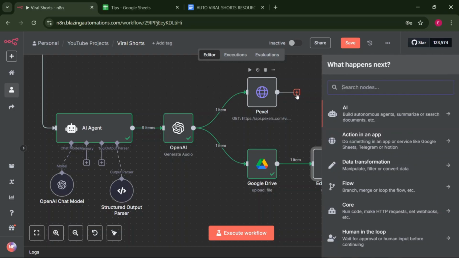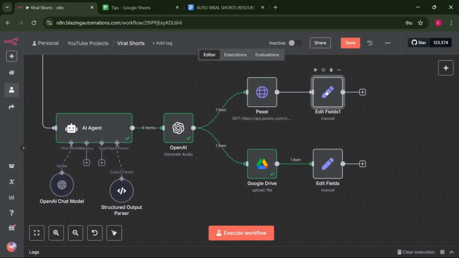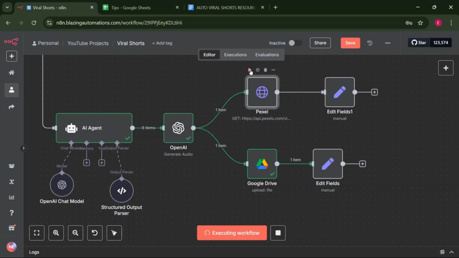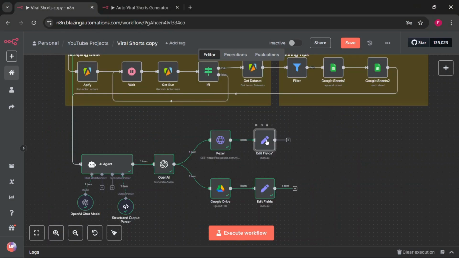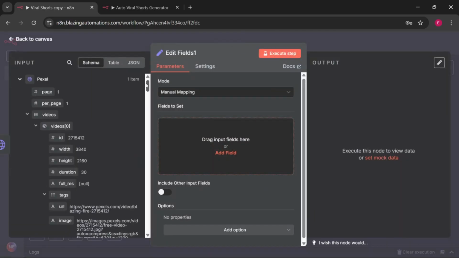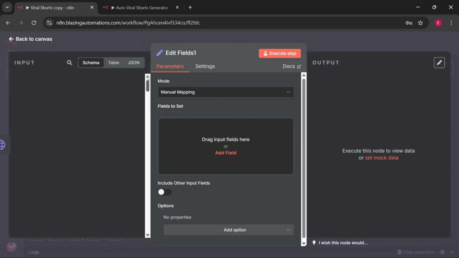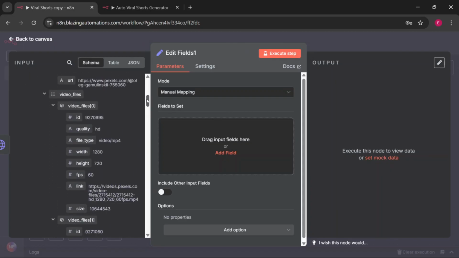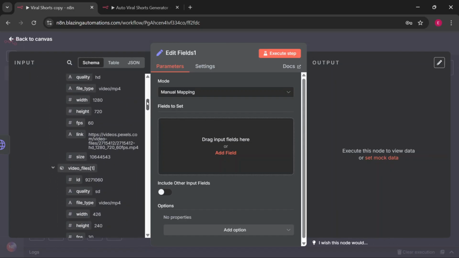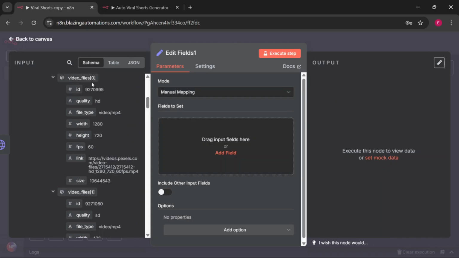Now let's set video link. So to do that, we need to run again the Pexels. So let's run the Pexels. After running the Pexels API, the next thing we are going to set is the video link into this set field node. So let's scroll down and look for the video link. And here is the link.